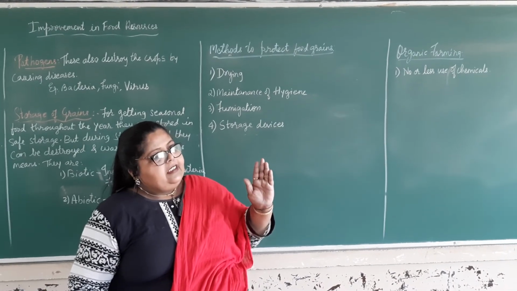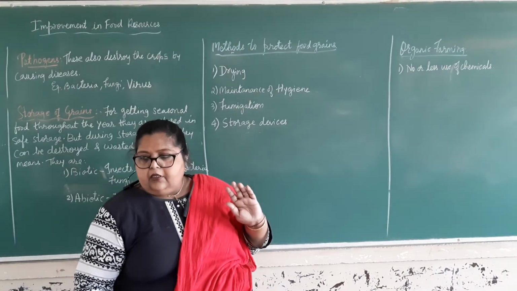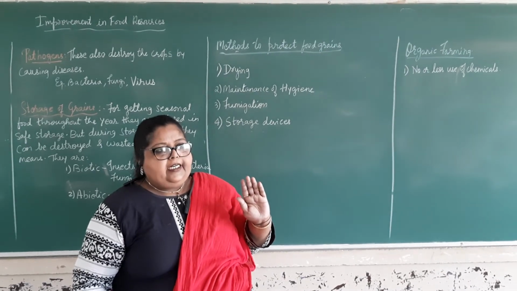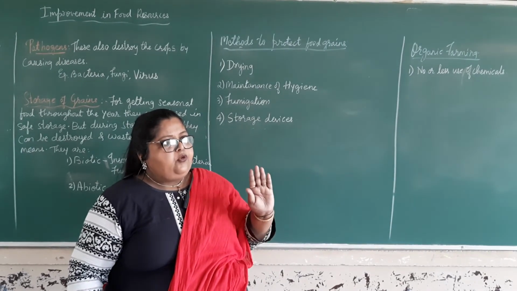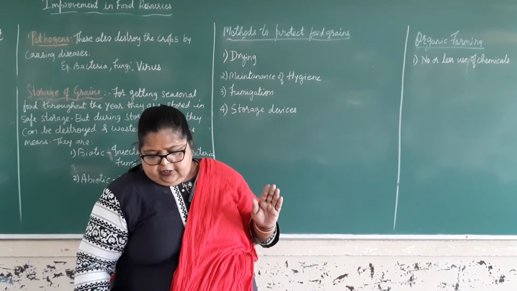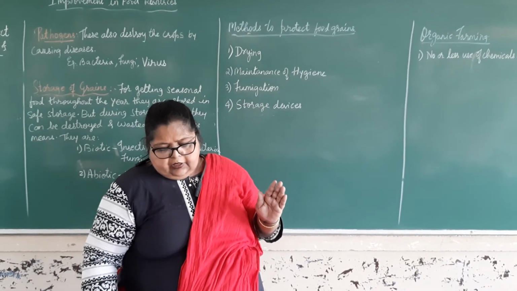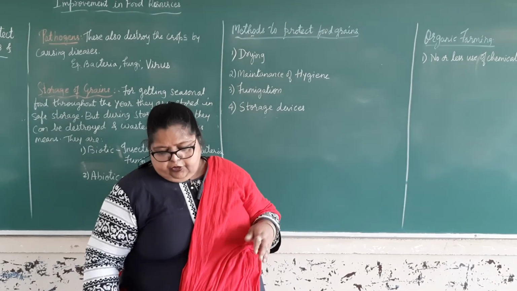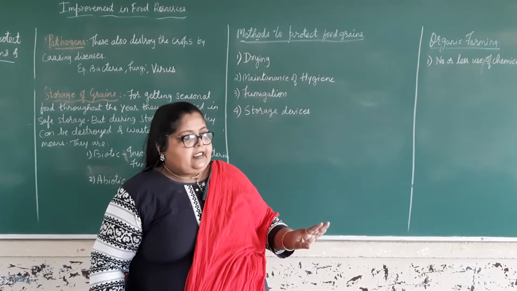Suppose 90% they are using organic things to protect and cultivate the crops, and only 10% chemicals, avoiding the use of petrochemicals and pesticides.